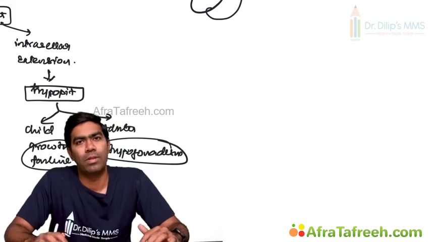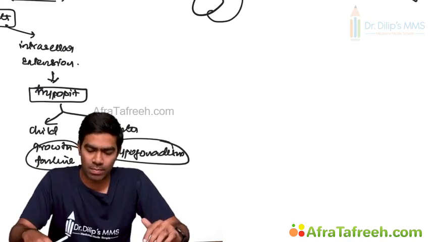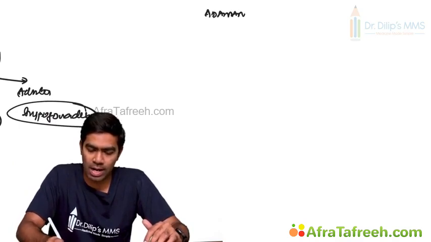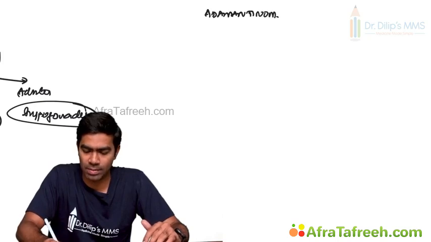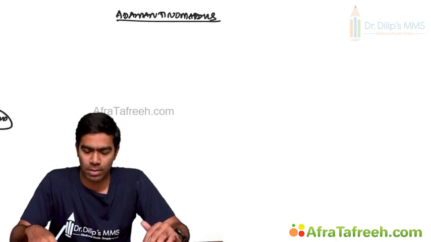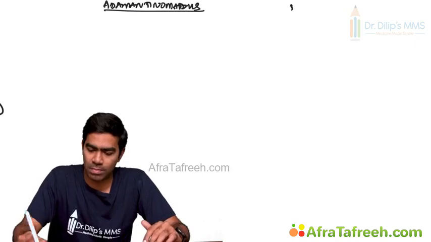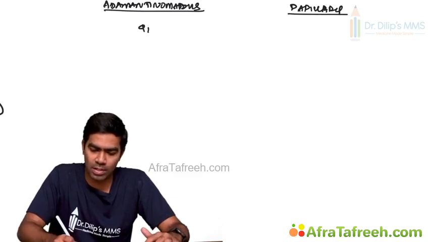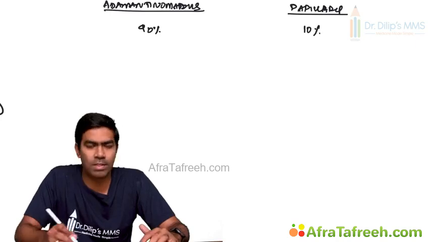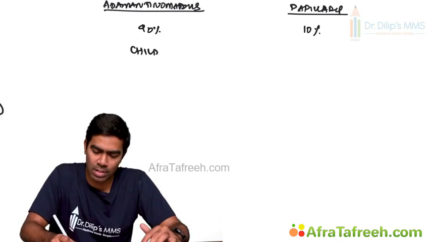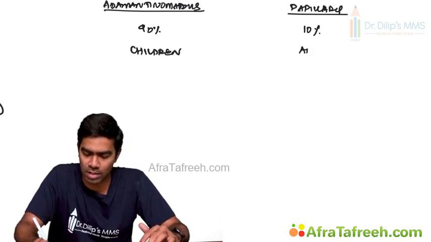Then, what are the types of craniopharyngioma you have? You have basically two types of craniopharyngioma. One is called the adamantinomatous variety. Second, you have the papillary variety. First, let me tell which is more common. Adamantinomatous variety is more common, 90%, only 10% is papillary. And the second important difference is that the adamantinomatous variety is common in children, whereas the papillary variety is common in adults.